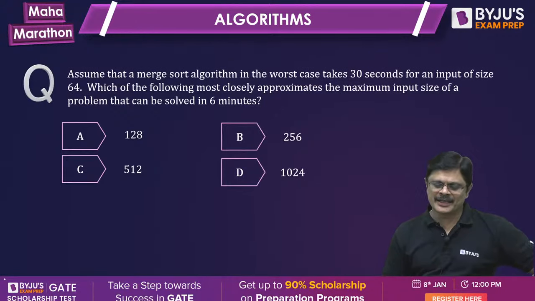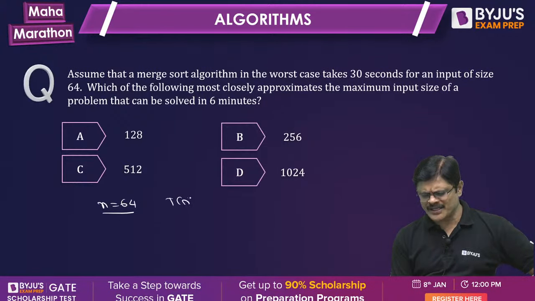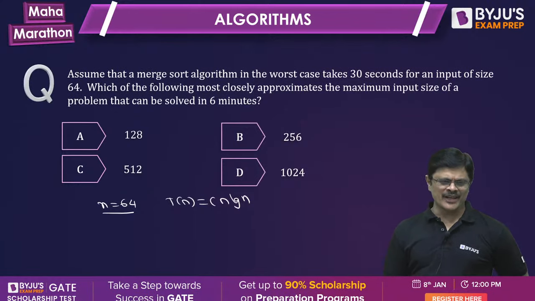So assume that a merge sort algorithm in the worst case takes 30 seconds for an input of size 64. Time complexity is theta of n log n, meaning some constant C times n log n. You have to find the C value. What is the value of C, Prajwal?